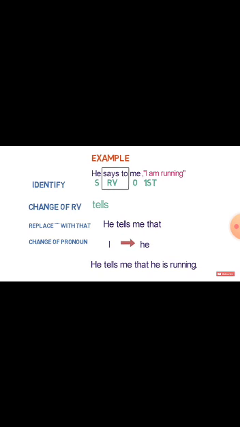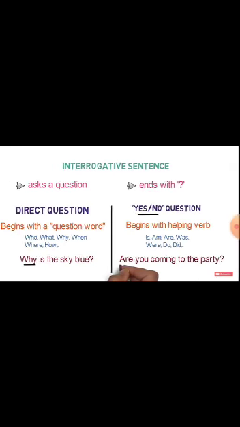He says to me, I am running. Here says to will change into tells, and because our reporting verb is in present tense, there will be no change in tense. Then, he tells me that he is running. If our reporting verb is in present or future tense, then the tense will remain unchanged. There will be no change in tense.